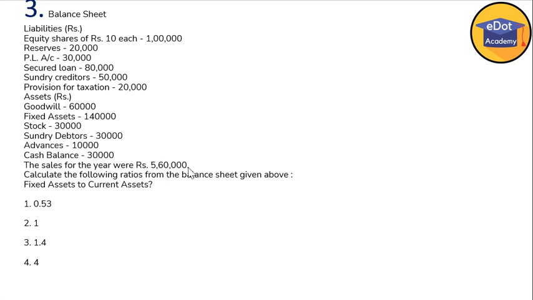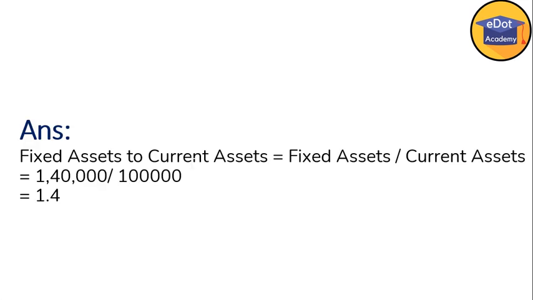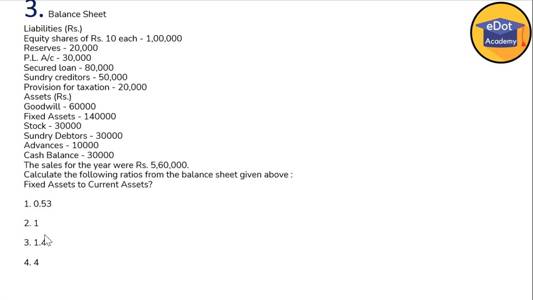Okay, now we'll see the solution here. Fixed asset we calculated 1,40,000. Current asset we calculated 1 lakh rupees. So divide, you are getting 1.4. Okay, so option third is correct here.